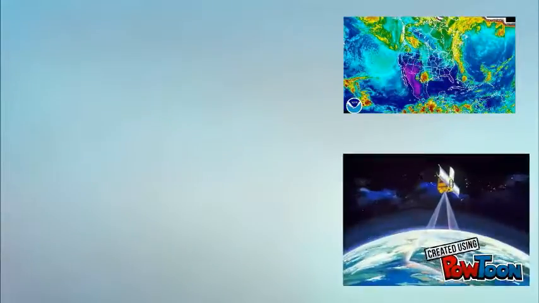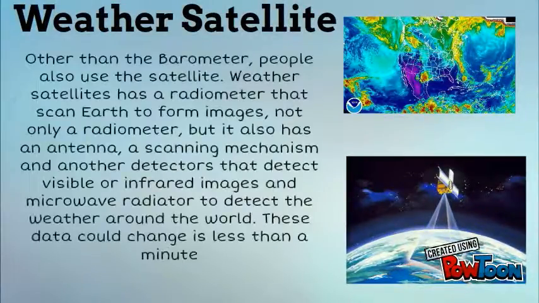Weather satellite. Other than the barometer, people also use a satellite. A weather satellite has a radiometer that scans Earth to form images. Not only a radiometer, but it also has an antenna, a scanning mechanism, another detector that detects visible or infrared images, and a microwave radiator to detect the weather around the world. This data could change in less than 1 minute.